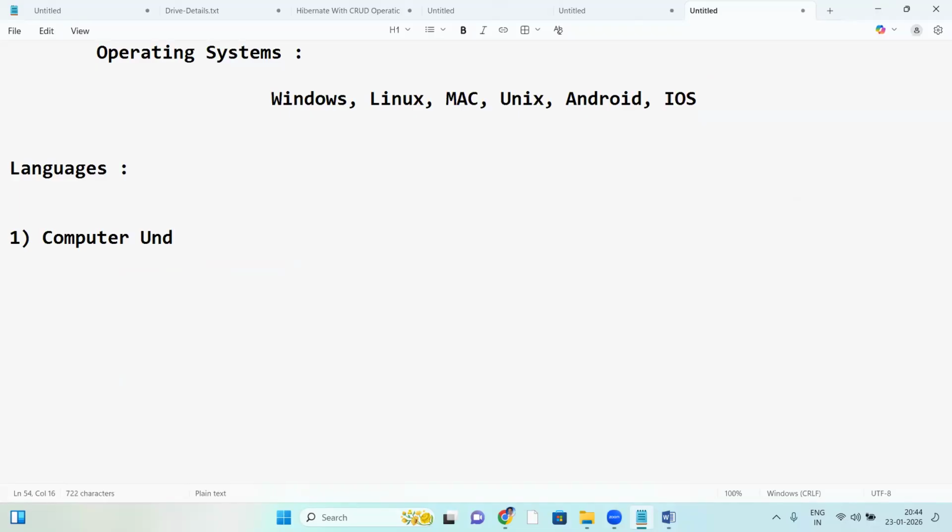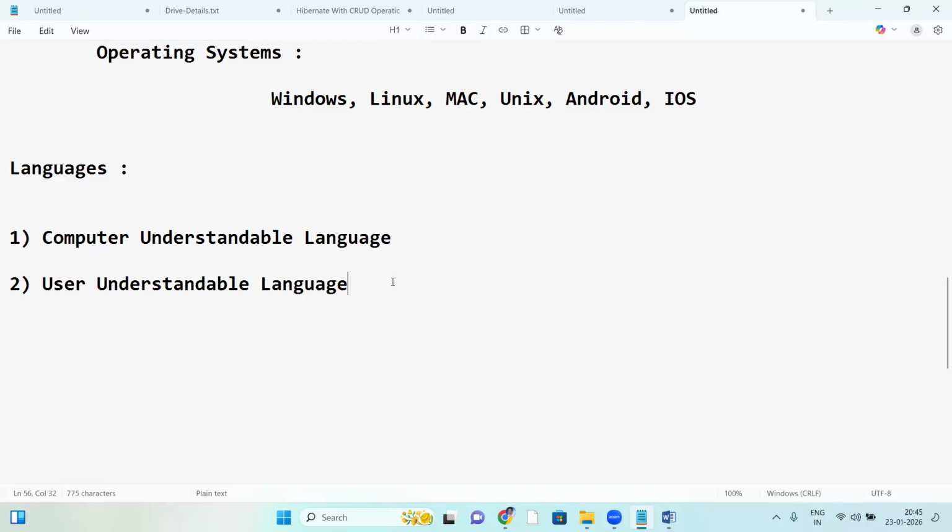Computers understand some language, our language is different, and computer understandable language is different, not the same. And next, user understandable language. So computer understandable and user understandable language.